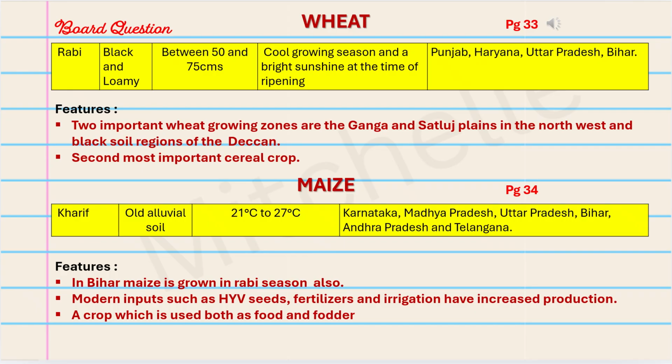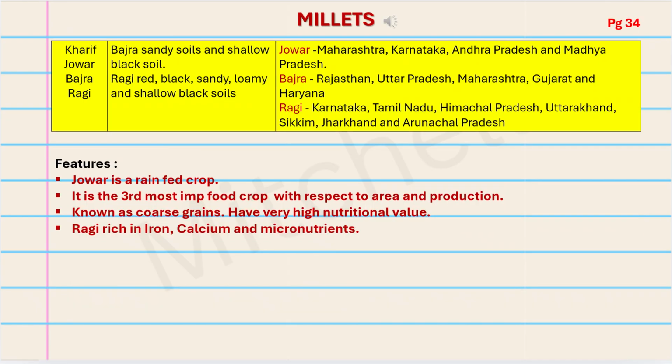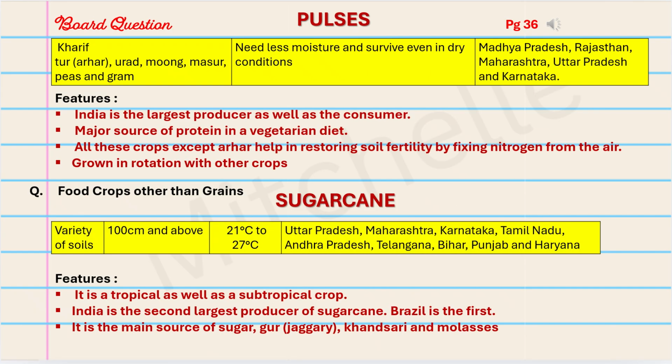Please make note. So on page 34, we have millets, and it's following the same format, the cropping season, the type of soil, etc. Features have been given. Kindly make note of the same. So on page 36, we have pulses, which is a board question. Please make note of the details. And now we come to the second part, food crops other than grains. The first one is sugarcane. Please make note of all the details.